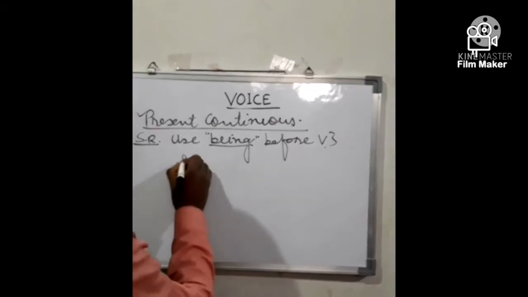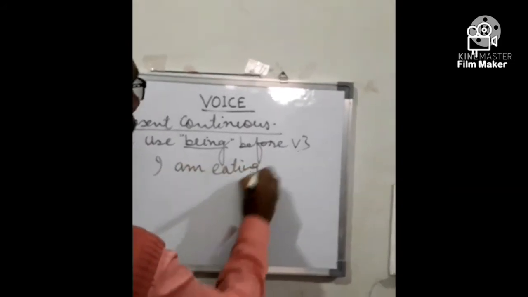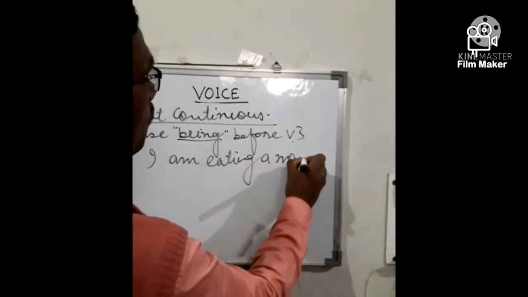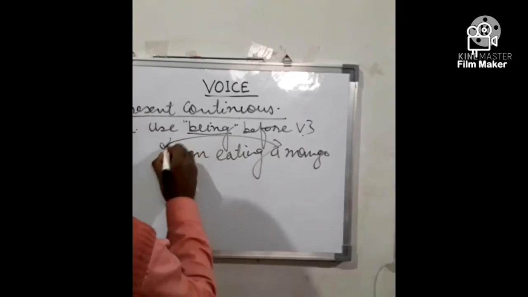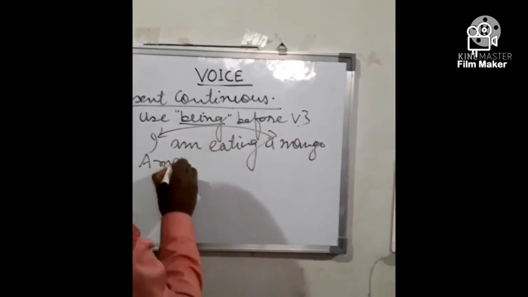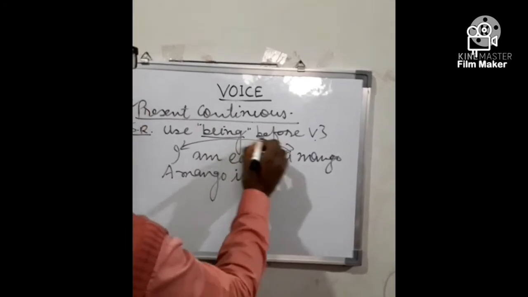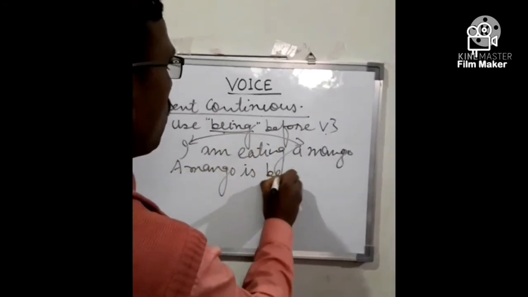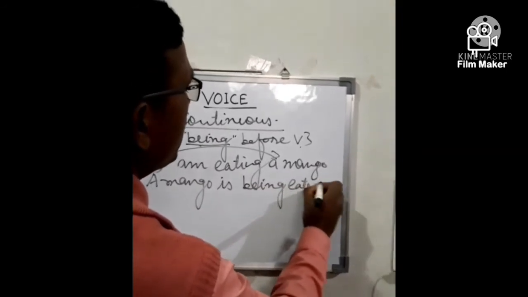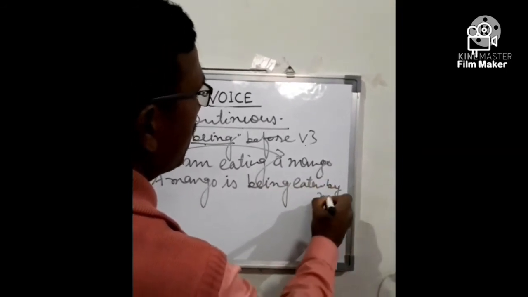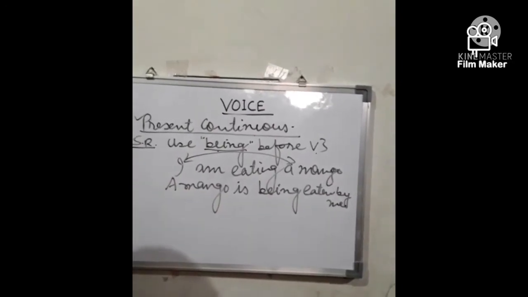For example, I am eating a mango. Now change the position of subject and object. A mango is singular, that's why is. After that, what do we have to put? Being. A mango is being eaten, V3 eaten, by me. A mango is being eaten by me.